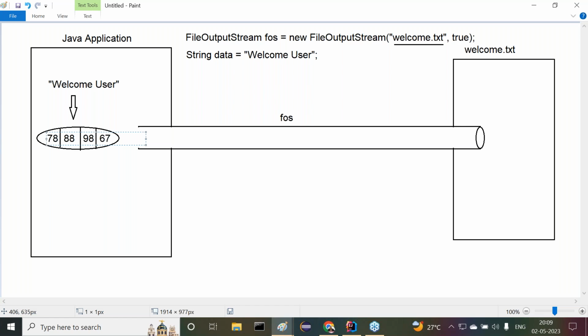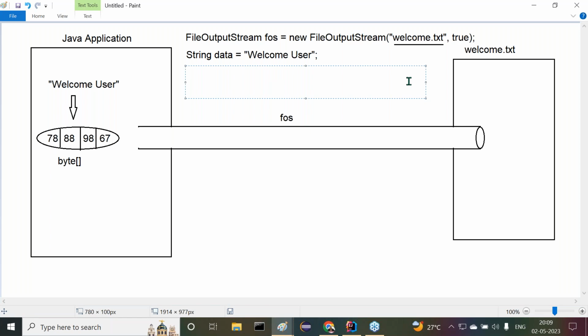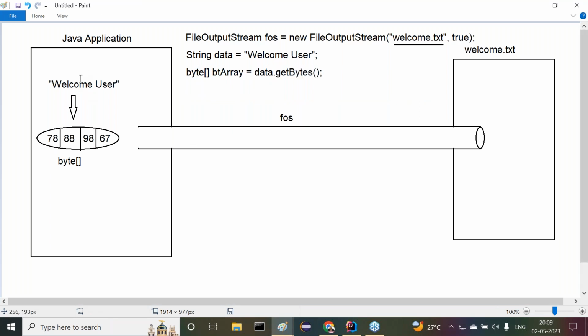Understand it. Some ASCII values here we provided. Whenever we are getting data in the form of a byte array, we have to write the data to the file output stream. Now let me convert it. Here, byte array bt array is equal to data dot getBytes method. That method we have used there. Then the string data is converted to a byte array. After that, we have to write this byte array data to the file output stream.